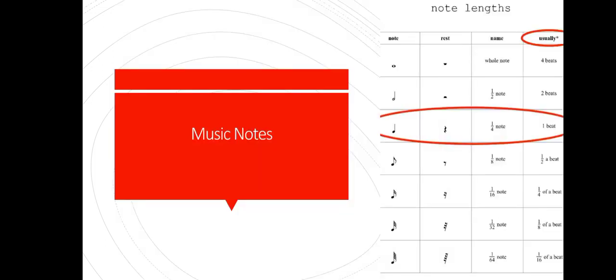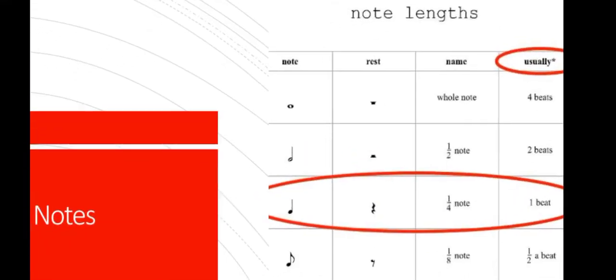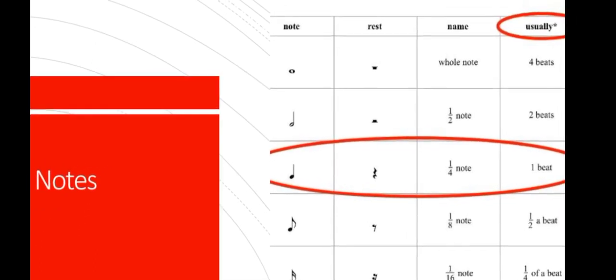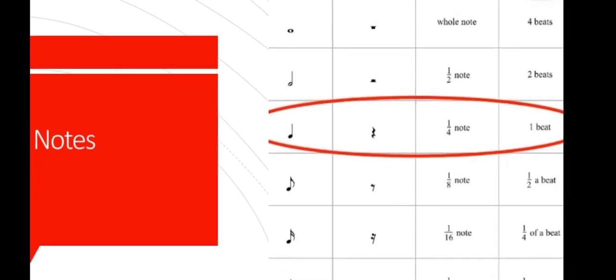Okay, we are going. In the next lesson we are supposed to look at the music notes. There are several notes in music, and there are lengths of such notes. So I've just ended this lesson here, and I only wanted you to look at the notes, just to look at them. You can see there is a note called the whole note. The symbol of the note is there, its rest, and also there is a name, and usually the number of beats that it normally has. So for now, you can just look at it.